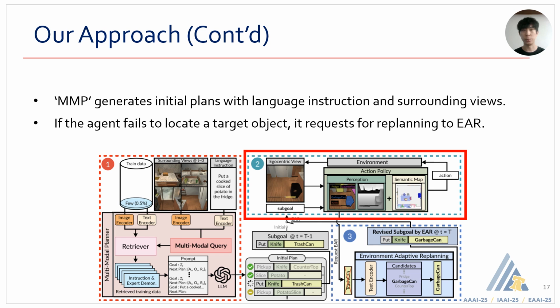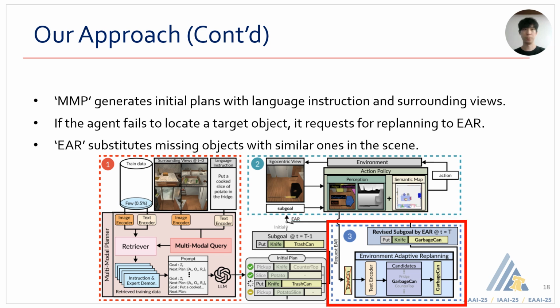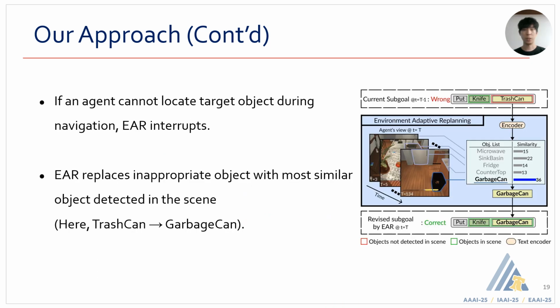While executing initial plans, if the agent fails to locate a target object, it requests replanning from EAR. Then, EAR substitutes missing objects with similar ones in the scene. EAR lists up detected objects so far and computes the semantic similarity between their class names to replace the inappropriate object with the most similar object detected in the scene. Here, as the garbage can has the highest similarity, it takes the place and results in a grounded plan.